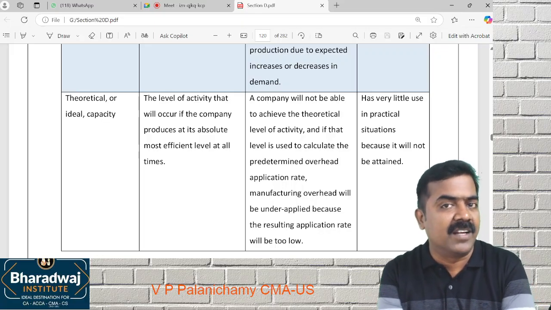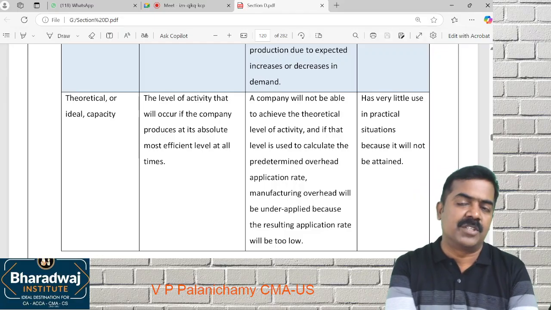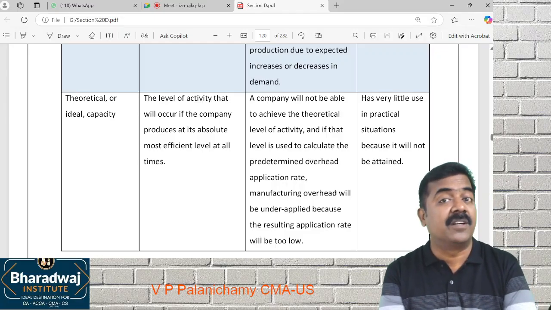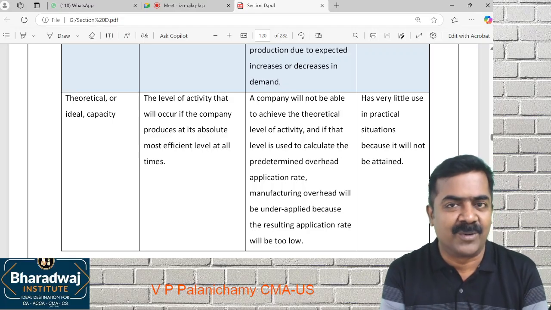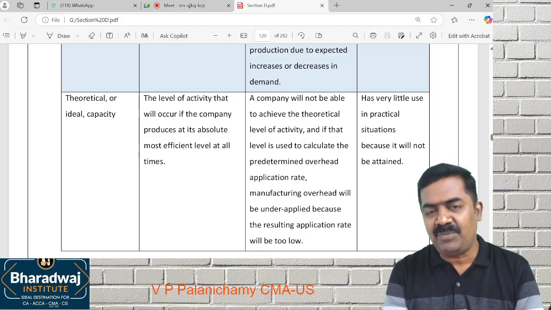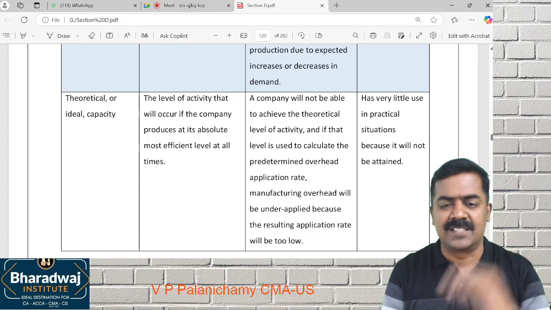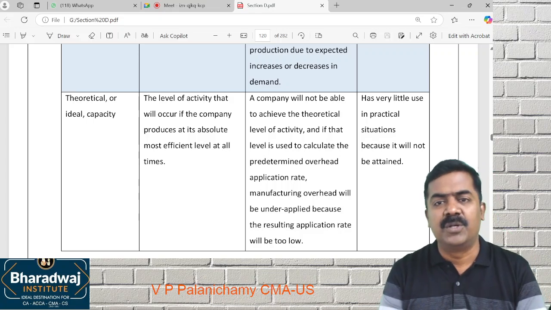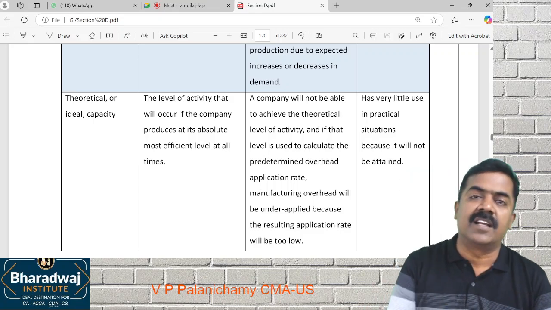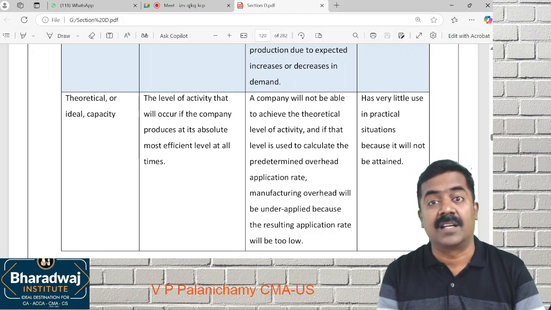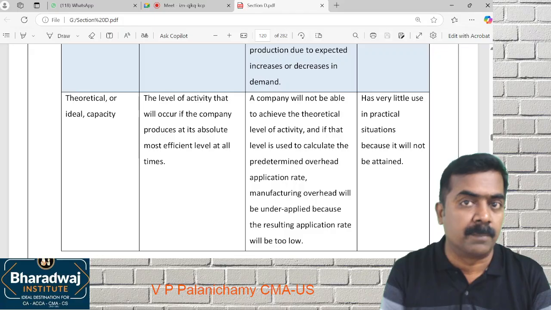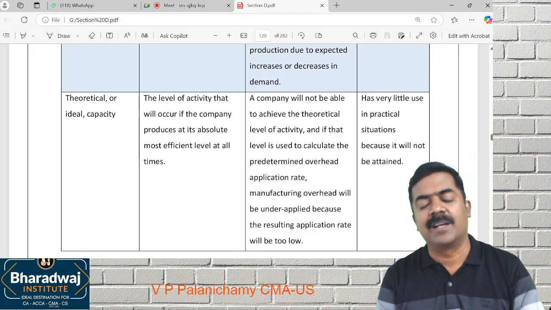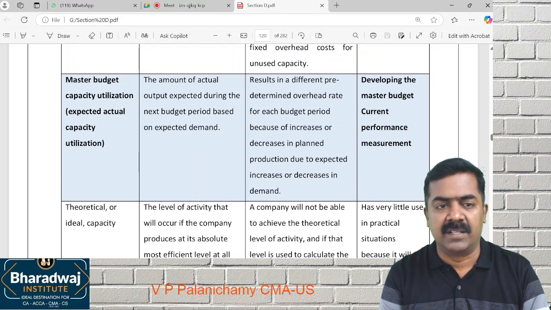Due to non-availability of materials, the machines may get stopped, or due to demand. You can manufacture, but who will sell the products? Due to lesser demand, you have to stop the production. Due to various reasons, the theoretical capacity cannot be obtained. Suddenly there may be a power cut. Suddenly there may be a breakdown in a component you have to repair. So theoretical capacity is not attainable.